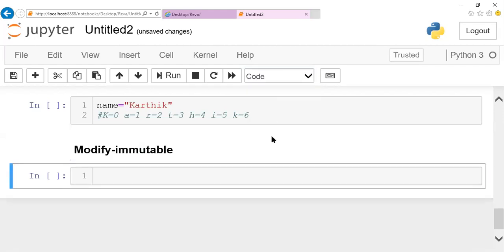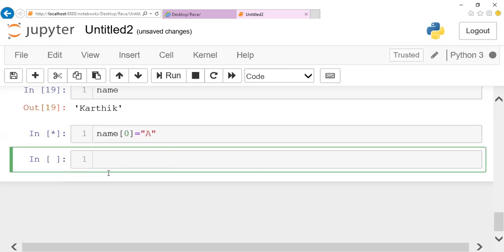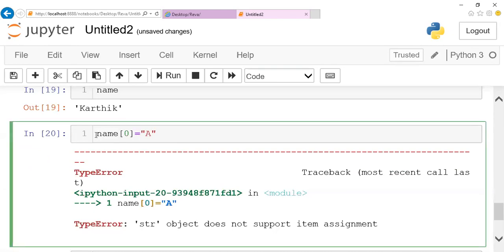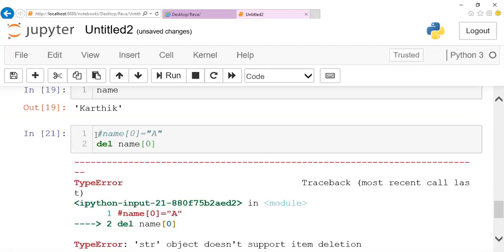When you try to modify the data, for example, name is a variable which holds the data Karthi. If I try to change one character, like name of 0th position, and change it to A, it will throw an error, because it's not possible. Changing one particular character, or deleting one index position, like del of name of 0, is not possible. Changing the structure of a string is not possible. Once declared, no modification is allowed here.